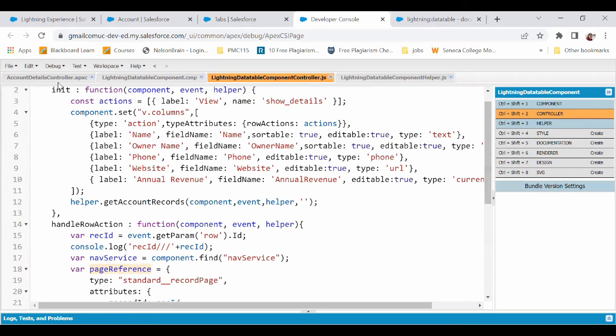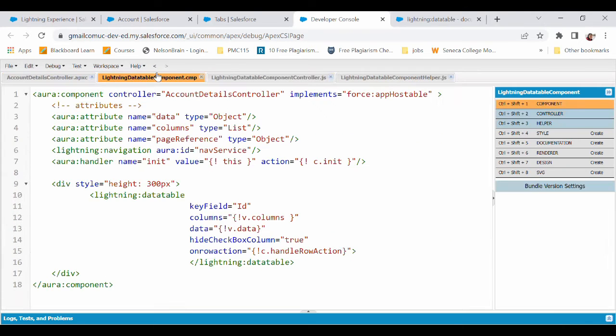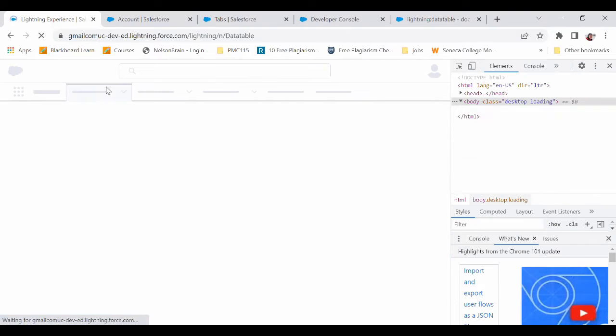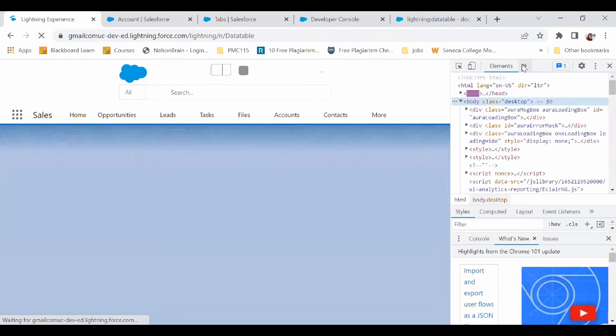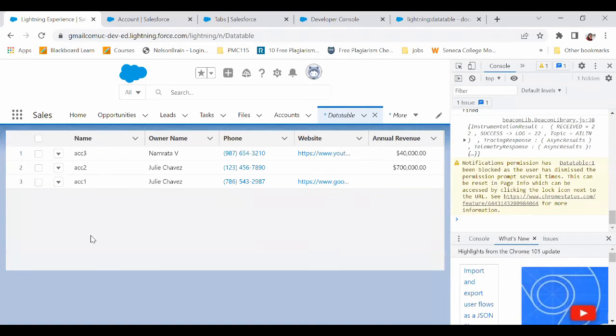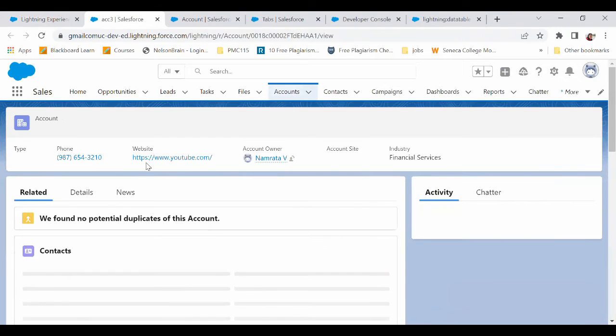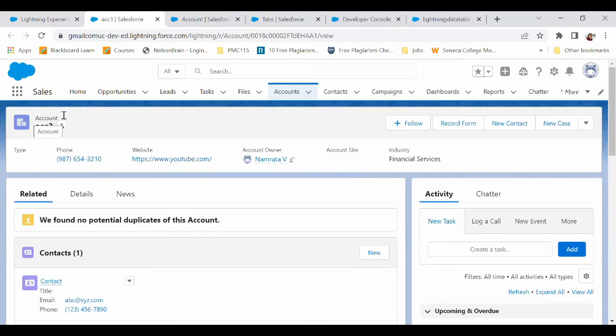So I'm saving this. Yeah, let's refresh. Okay, now because we added action, this extra column got added. Now let me, so this is the action that we defined, view. Okay, so because of my code, it opened the account and it opened it in a new tab. So this was our first requirement.